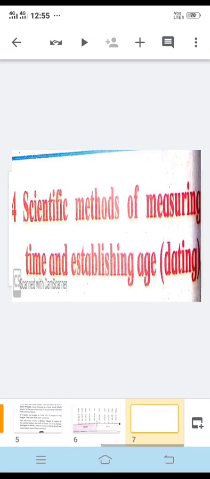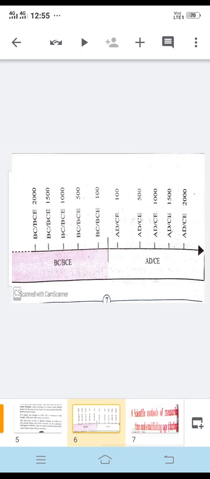Then, measurement of time and methods of measuring time. To measure time is to measure the length of time. Okay, we know the following units of measuring time. Those are second, minute, hour, day, week, fortnight, then month, year, century, millennium, as I told before some time. A second is the smallest unit of time.